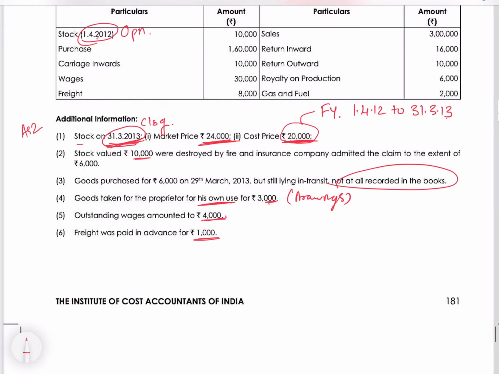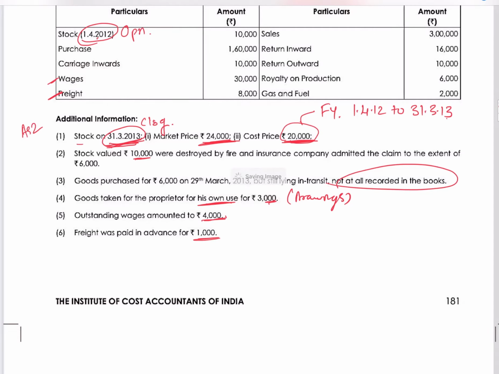Freight paid in advance 1,000 means there was a freight which we have paid. Here it is shown as 1,000 that was not related to this period. Advance means it's not related to this period, it's of some other period. We have paid in advance. So freight and wages, understood?